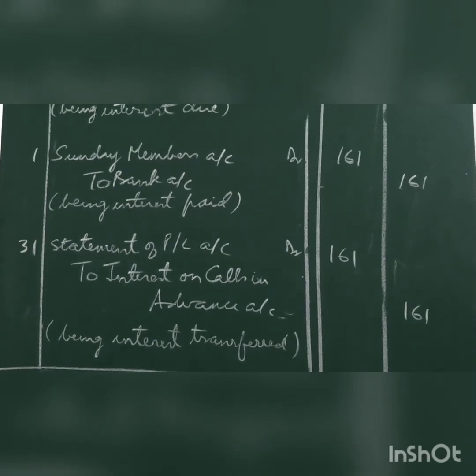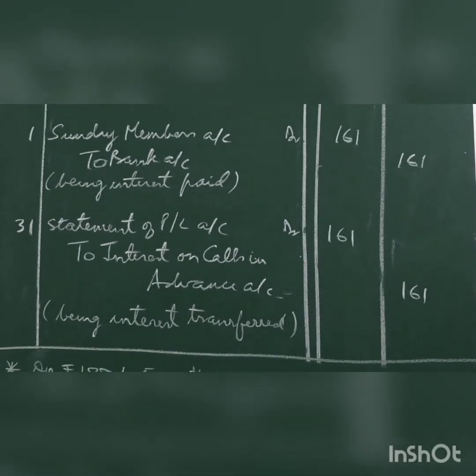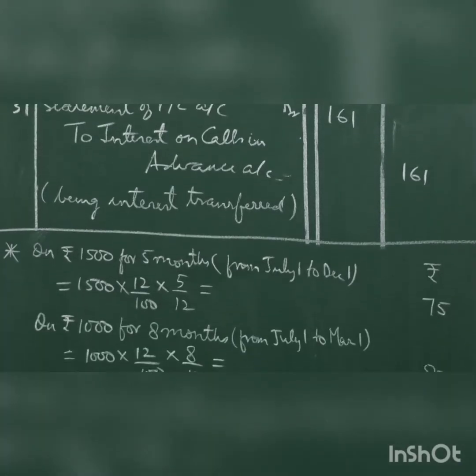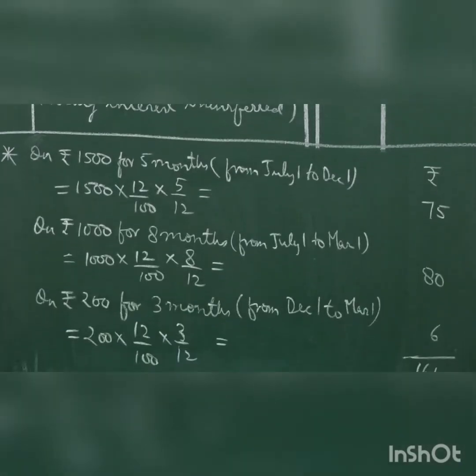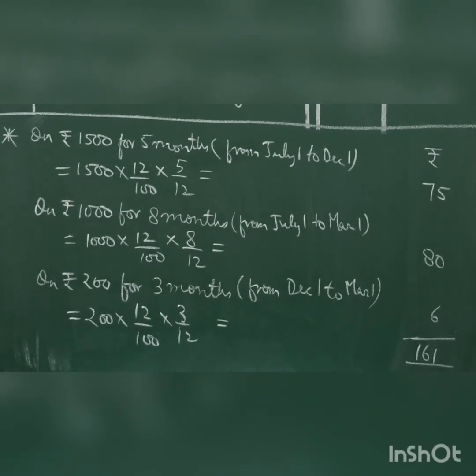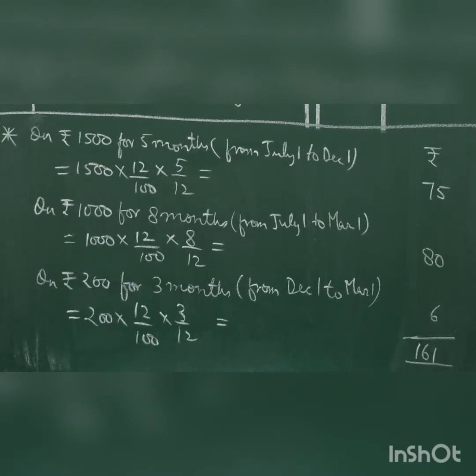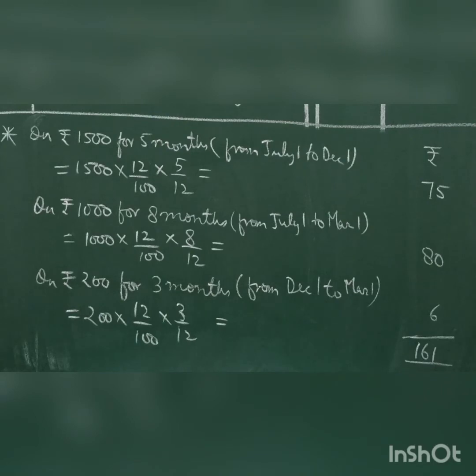Now how we got this 161? You will not get this figure without doing the calculation. So in the working note, after this I have done, you can see how it is to be ascertained. It will be ascertained like this: asterisk sign, Ramesh, who has paid first call money as well as final call money, so we'll take it separately, on rupees 1,500 for 5 months. Now how we got 5 months? From the date of due that he is given with allotment money on July 1st. So from there we will count up till the first call money due date. So July, August, September, October, November. That's how we got 5 months.